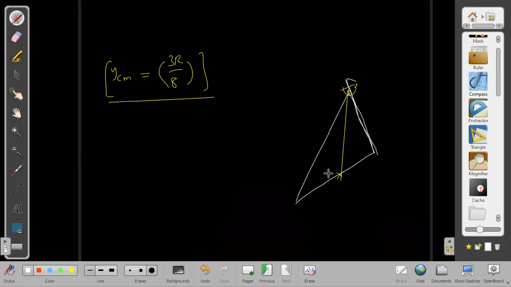Those who are thinking, sir, how do we know the masses on both sides will be balanced? Then I think you better go and revise basic geometry first. We can prove it, whether this length and this length are equal or not. L by 2, L by 2. Yes, sir. L by 2, L by 2.